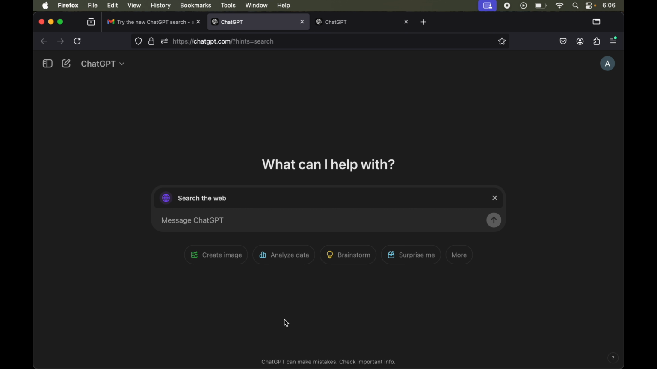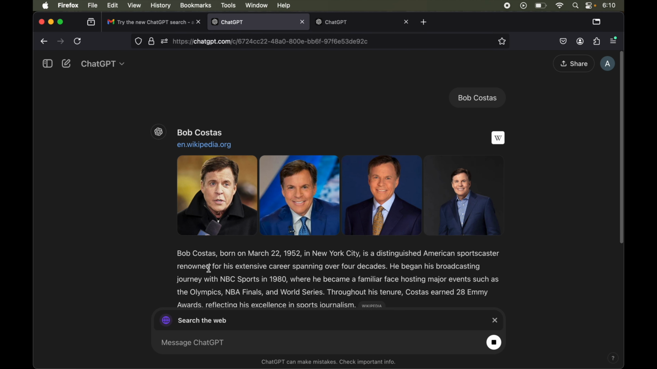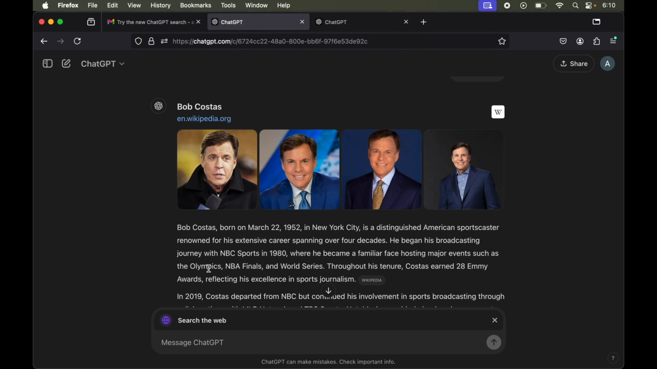Now here we can see this globe icon, which means the search feature of GPT is enabled, and here we can type any prompt. So if we click over here, then it shows a couple of trending topics by default. So let's select this one. So we have got the information about Bob Costas. So I think he is an American sports commentator. The information which we got here was pretty fast.